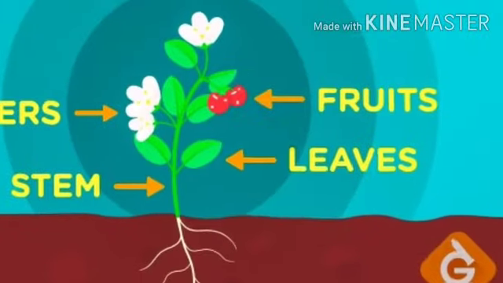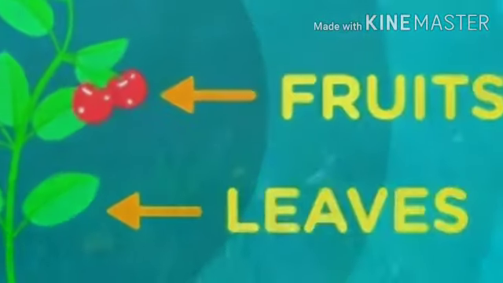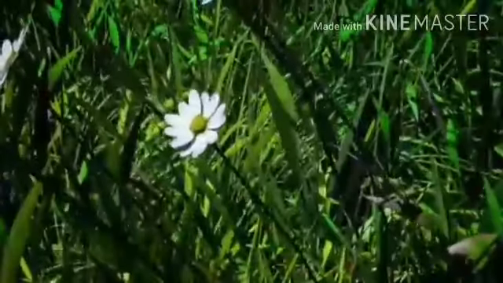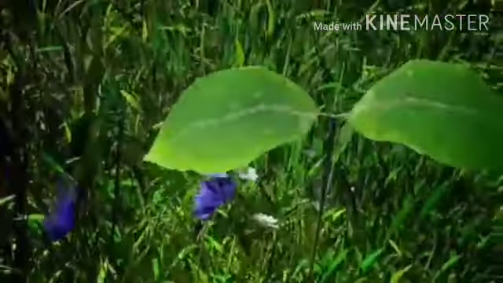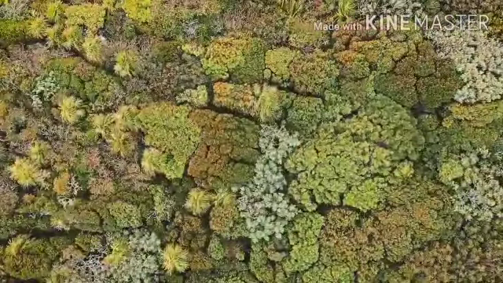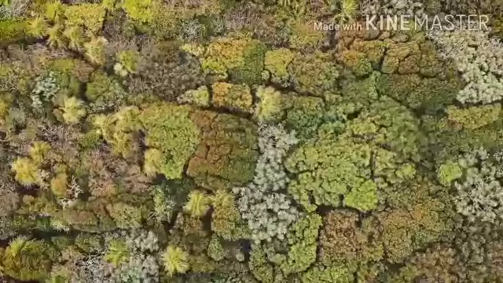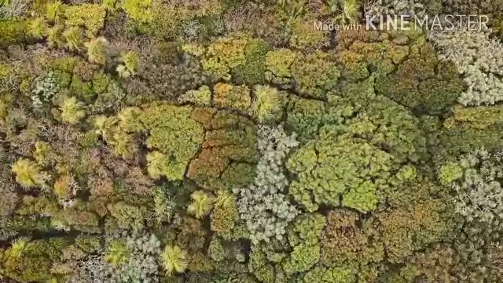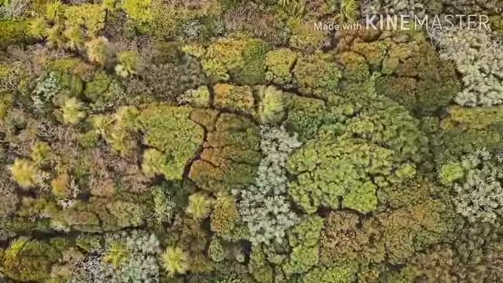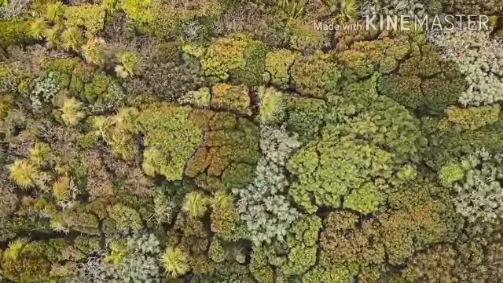The three main parts of a plant are stem, leaves, and roots. Each part has a set of jobs to do to keep the plant healthy. They can move some parts by themselves, but plants cannot move from place to place. Trees also have the ability to make their own food in the process called photosynthesis.